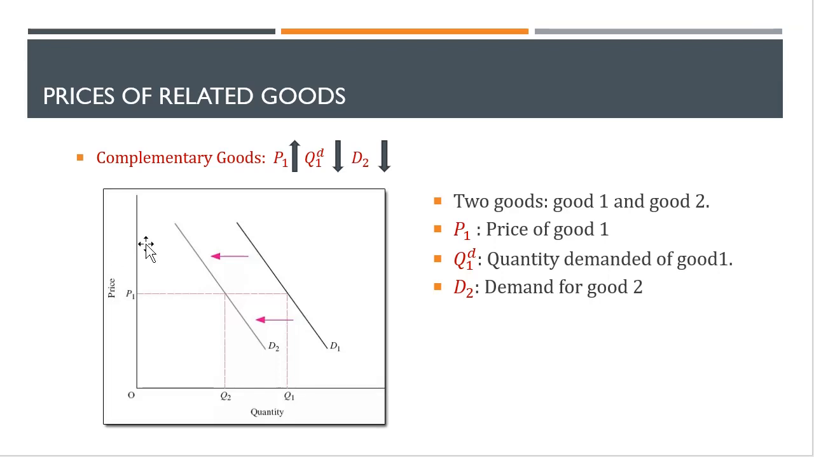So if you overlook the middle term, then increase in P1 leads to a decrease in D2. That means when the price of good 1 increases, demand for good 2 decreases. So in this picture, what we are showing is demand for good 2. So increase in P1 leads to a decrease in demand for good 2. For the opposite case, if the price of good 1 decreases, that should lead to an increase in the demand for good 2.